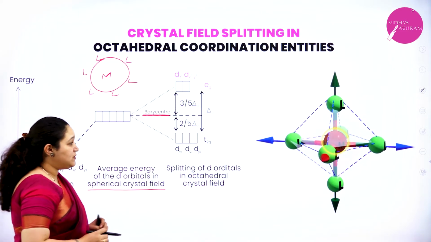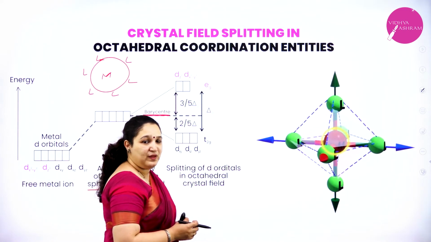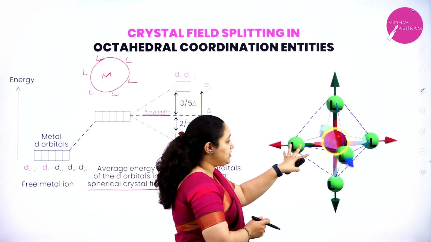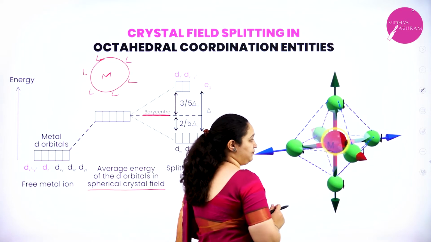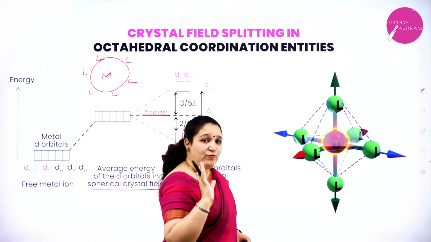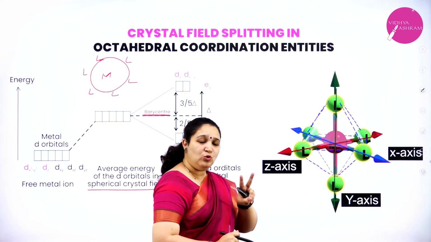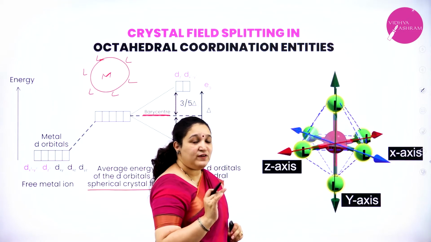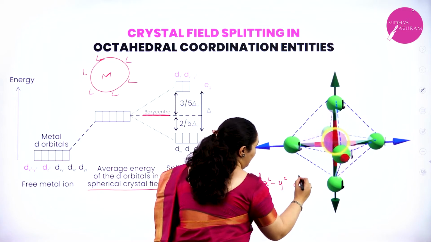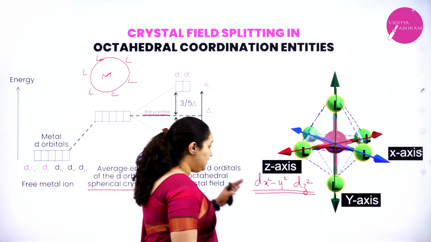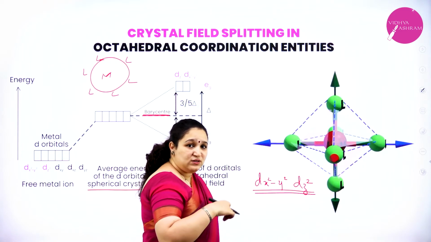But if you observe here, the ligands are not approaching symmetrically. We have 6 ligands which are approaching the metal ion along the axis. But we have 5 d orbitals in the metal ion, out of which only 2 are along the axis. Which are those? That is dx square minus y square and dz square. These two d orbitals have their lobes along the axis.